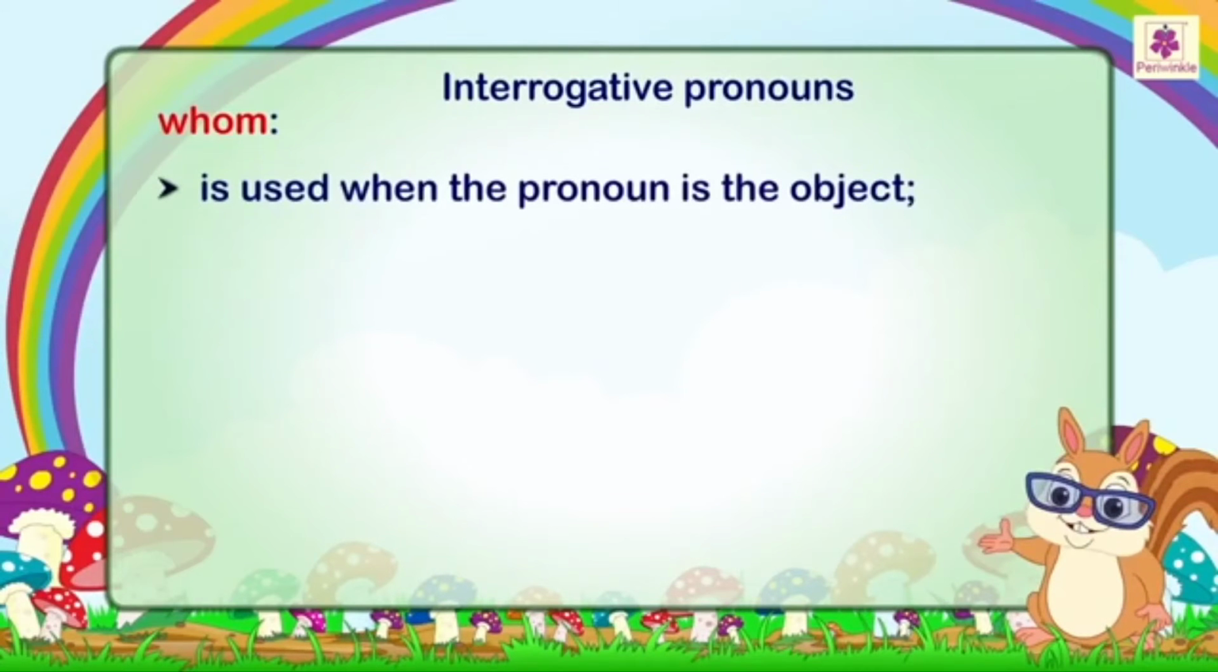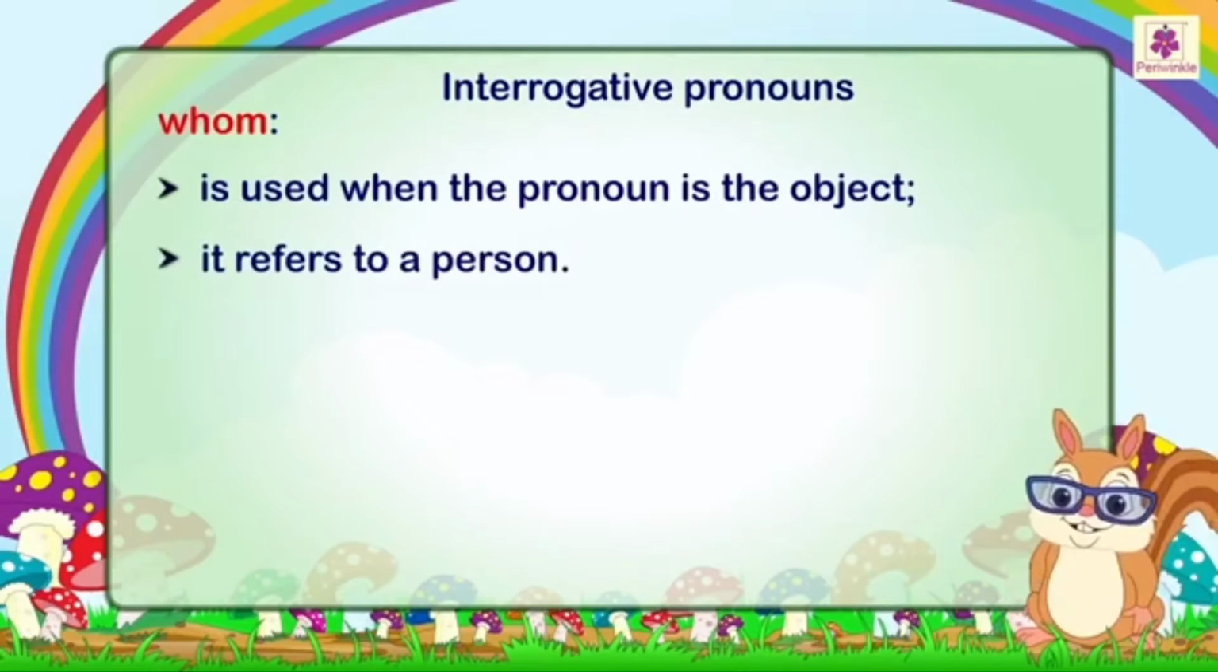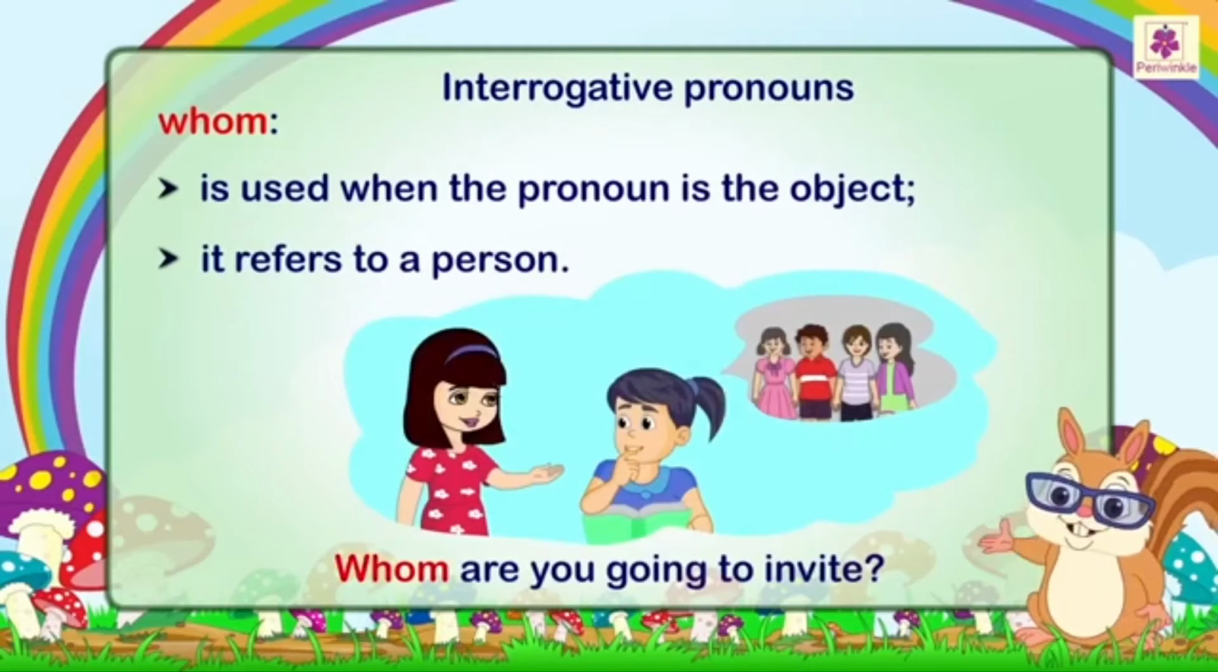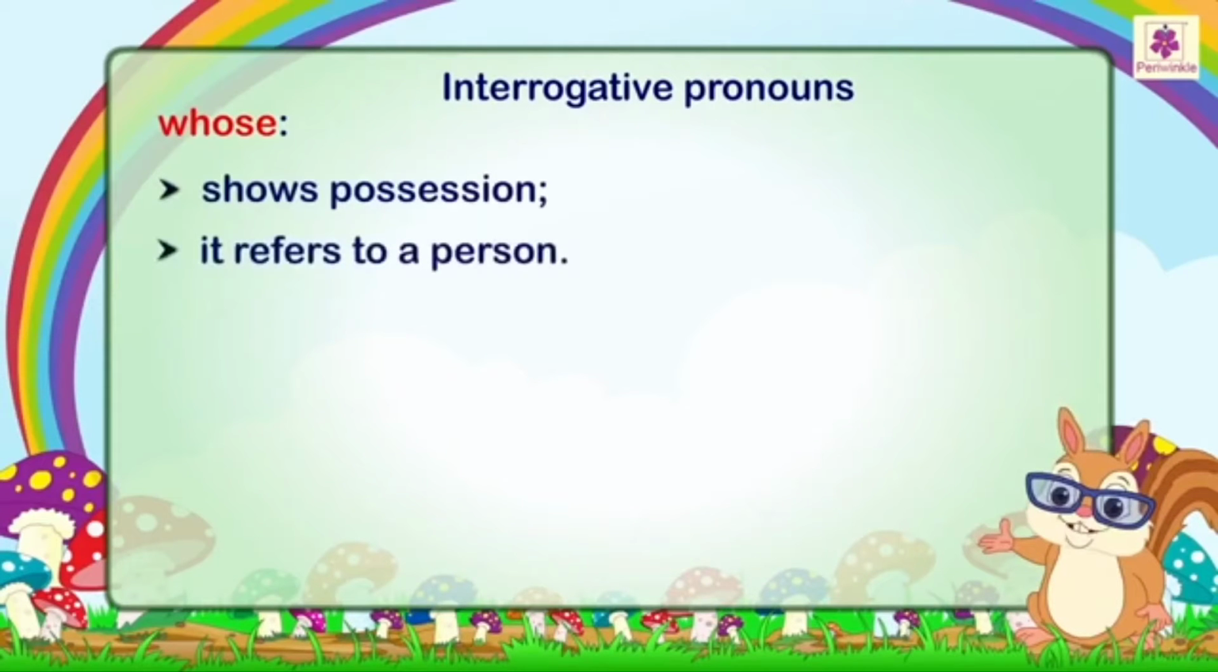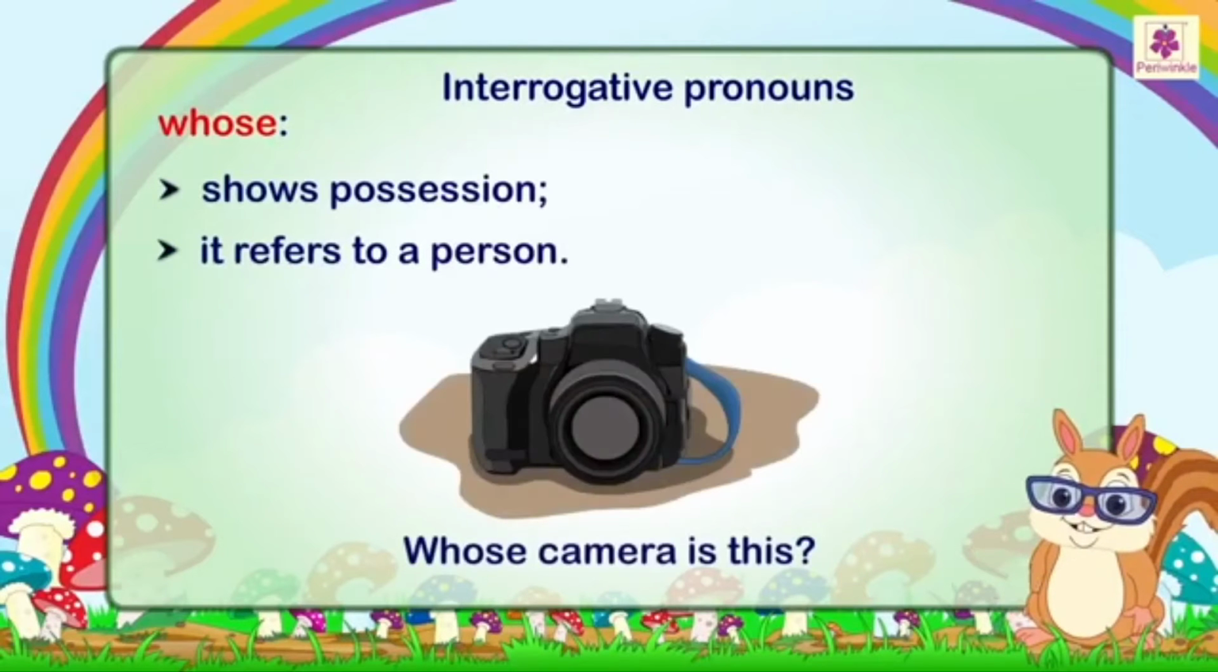Whom is used when the pronoun is the object, as it refers to a person. For example, whom are you going to invite? Whose shows possession. It refers to a person. For example, whose camera is this?